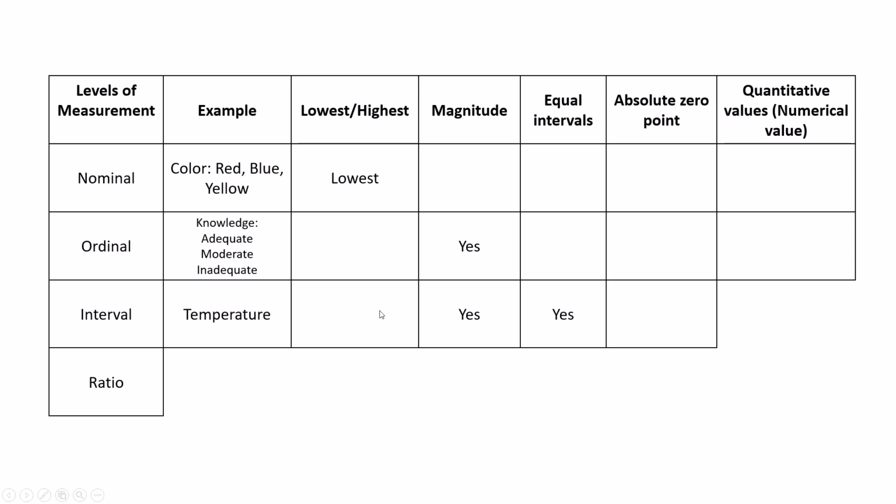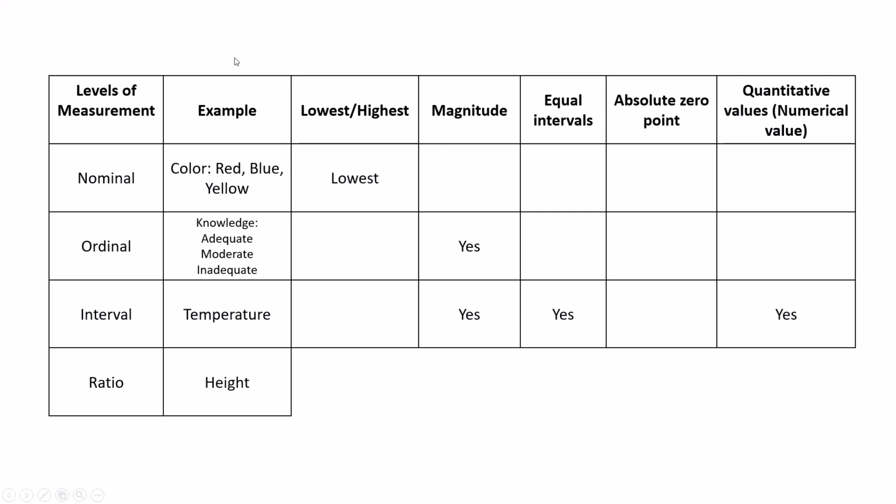And there is no absolute zero, because it will go beyond zero, maybe minus 1, minus 2, like that. Temperature we can say minus 1, minus 2, minus 3, minus 40 degrees Celsius, like that. That's why there is no absolute zero. Absolute zero means lower than zero nothing is there. If there is a thing like minus, then it comes under the interval scale. And it is quantity. It shows numbers. 30 degrees means a number, 40 degrees means numbers. So quantity is there. So it is quantitative values.